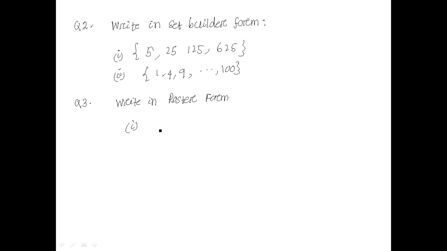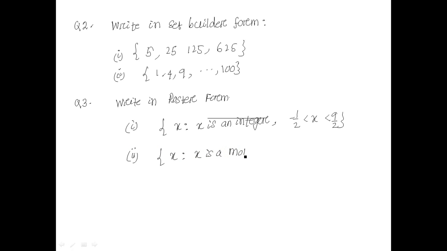Number 1, x such that x is an integer and minus 1 by 2 is less than x less than 9 by 2. Number 2, x such that x is a month of a year not having 31 days.